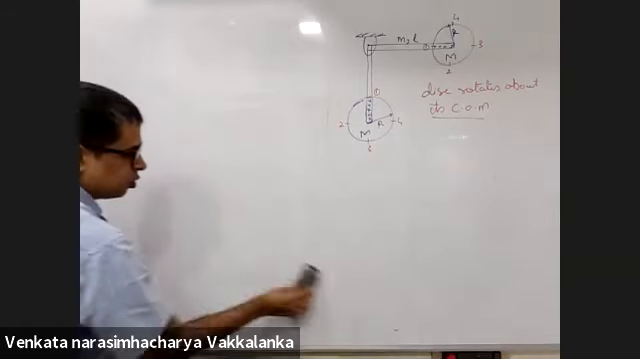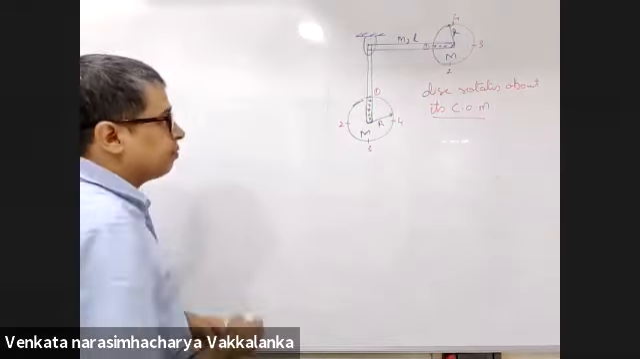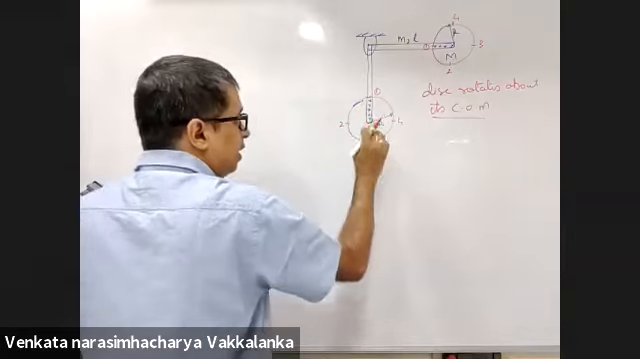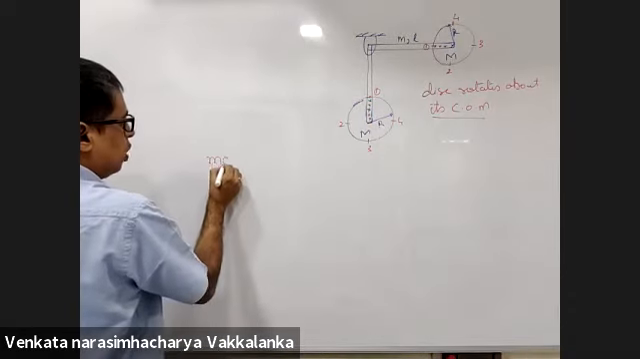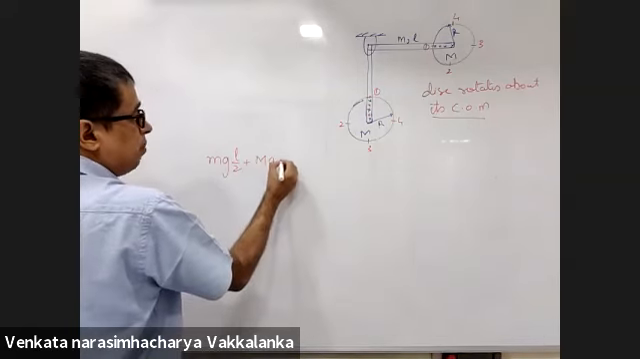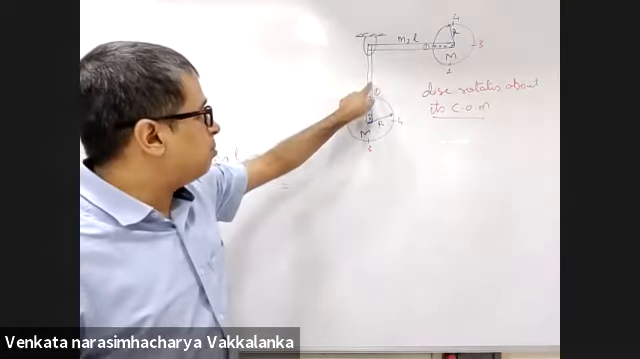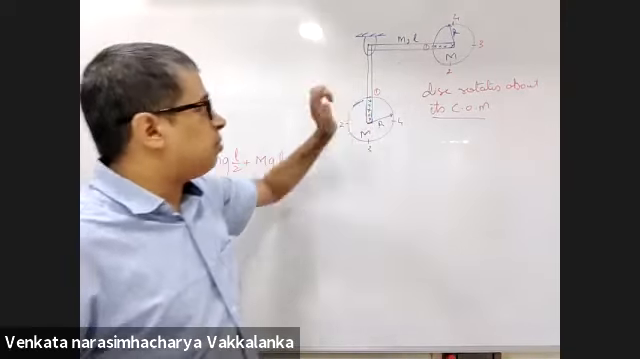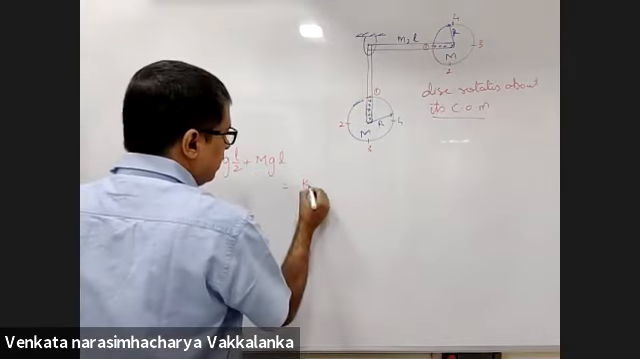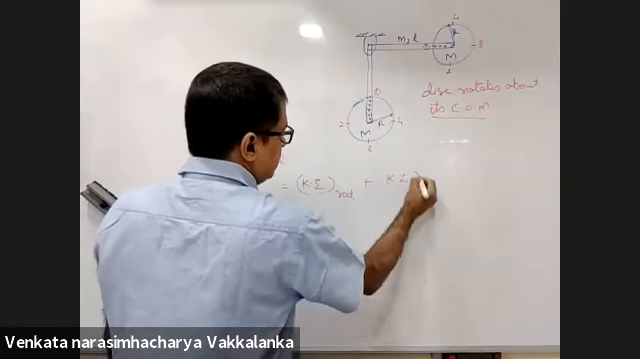Now when it comes to the second bit, have a look. Loss in potential energy is gain in kinetic energy. Now loss in potential energy is small mgL by 2 plus capital MgL. Small m comes down by a height of L by 2, capital M comes down by L, will be kinetic energy of the rod plus kinetic energy of the disc.